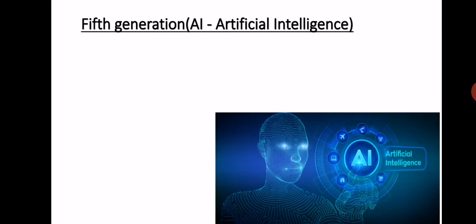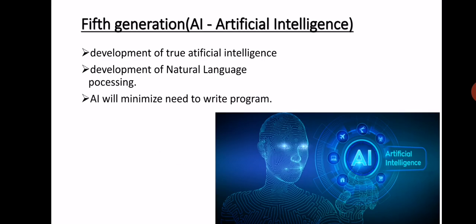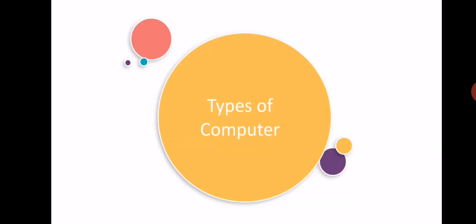Fifth generation, the generation of artificial intelligence. Fifth generation is actually the development of true artificial intelligence. Artificial intelligence means expert systems that take their own decisions like human beings. Fifth generation is actually the development of natural language processing expert systems. In coming time, artificial intelligence will minimize the need to write programs.